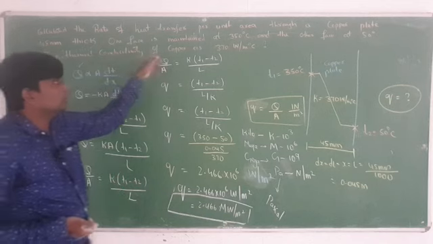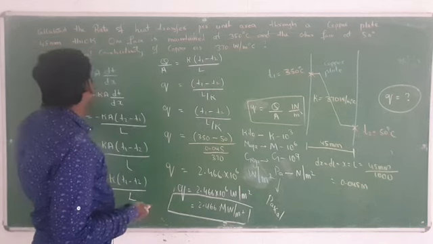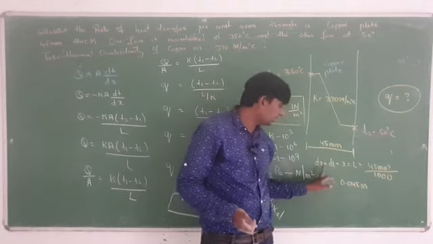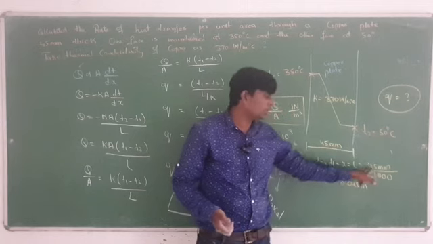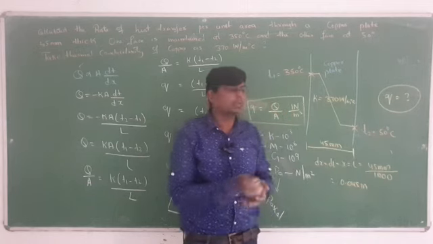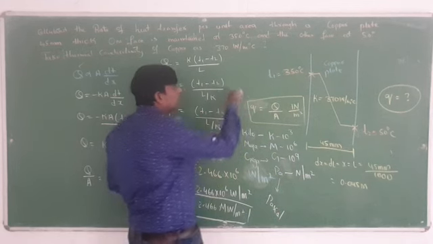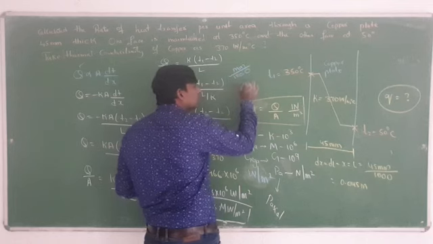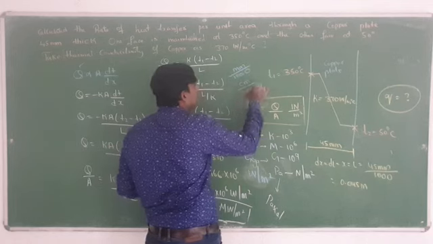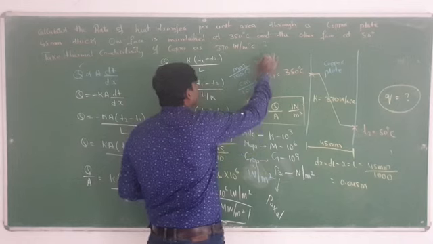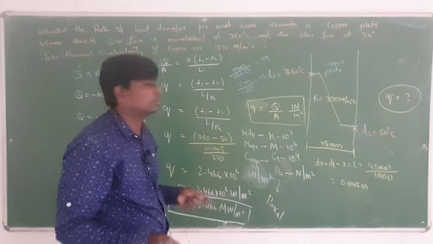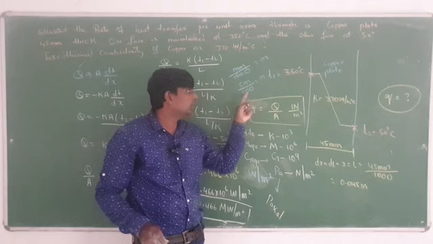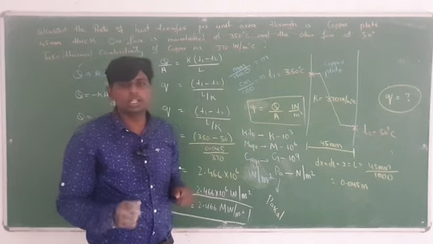Calculate the rate of heat transfer per unit area through a copper plate of 45 mm thickness. Thickness 45 mm is given: dx, dl, x or L. Whenever something is given in mm, you have to remember this one: divide with 1000. If something is given in centimeter, divide with 100. So the answer you will get in meter. You have to remember this conversion. If mm, divide with 1000, and the answer will be in meter. If centimeter, divide with 100, and the answer will be in meter. Like this you have to do it.